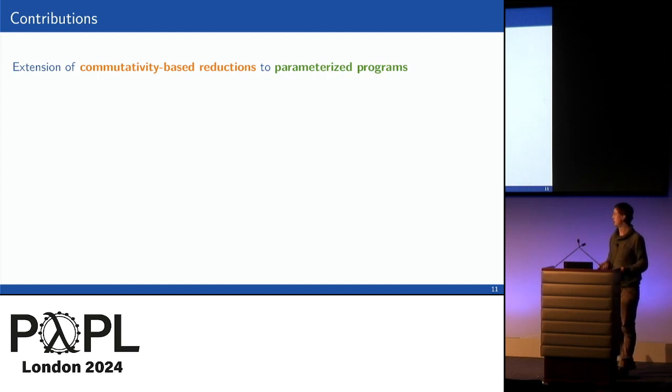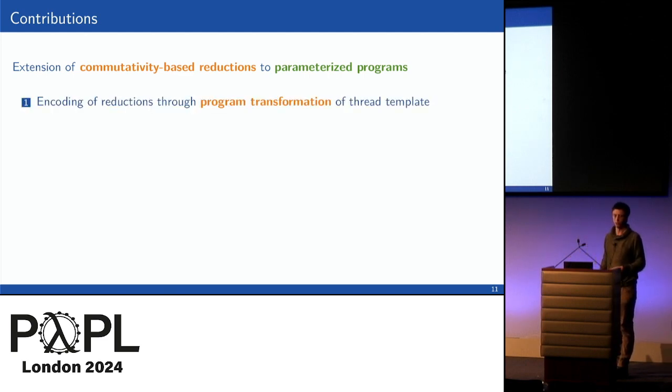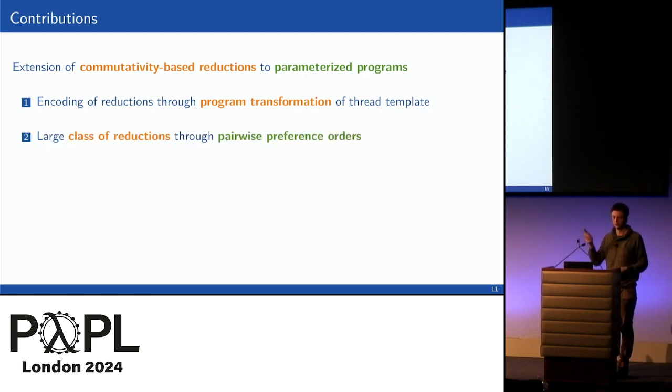And with that, I'll come to the conclusion. So just to summarize the contributions, we extended commutativity-based reductions to parameterized programs through an encoding of the reductions as parameterized programs by transforming the thread template. In the paper, you'll also find a discussion of different reductions, different choices of representatives for a program. This is important because different reductions often enable different simplifications, so you want a lot of choice here.